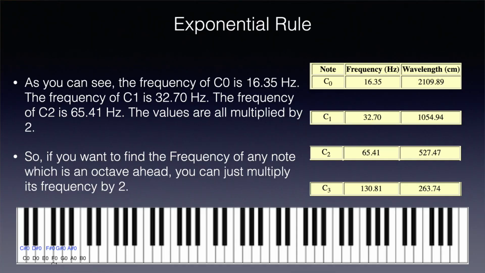Another thing I noticed is exponential rule, which is 2, 4, 8, 16, basically 2 raised to N. The frequency of C0 is 16.35 Hz. The note 1 octave ahead of it, C1, that's 32.7 Hz. And another octave ahead of it, C2, that is 65.41 Hz. They all are multiplied by 2 to get the value of the octave ahead of it.